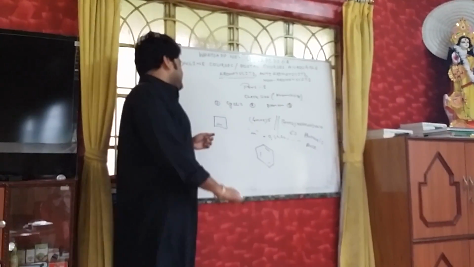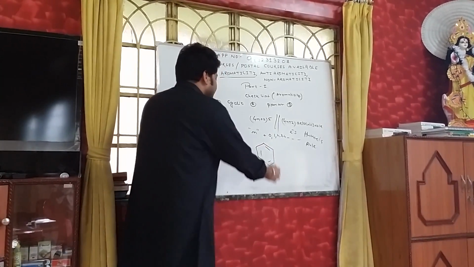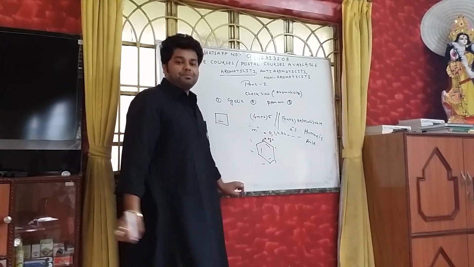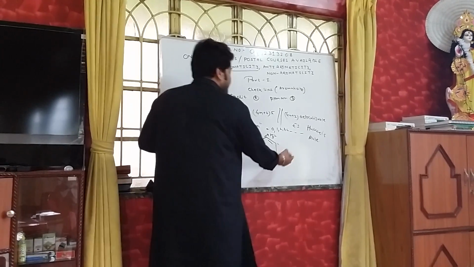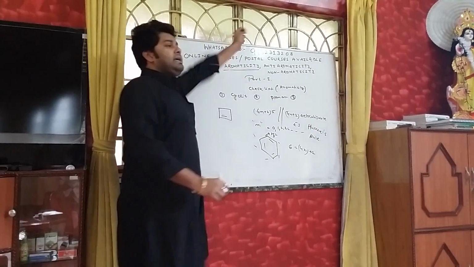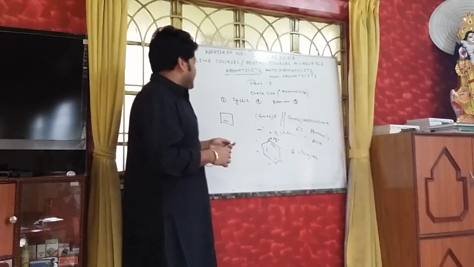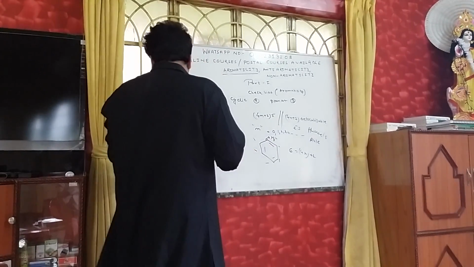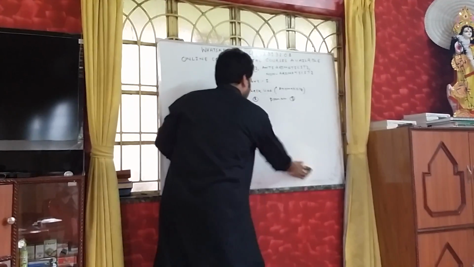So if I go with this, then we must say that benzene is planar. Also you can understand the hybridization of this, all are sp2 hybridization. It's planar, it's cyclic, and you see it has 6 pi electrons, which is 4 into 1 plus 2. So it definitely validates 4n plus 2 pi electrons. So definitely benzene is aromatic. So this is the first checklist for aromaticity. Now we will go to the next part.